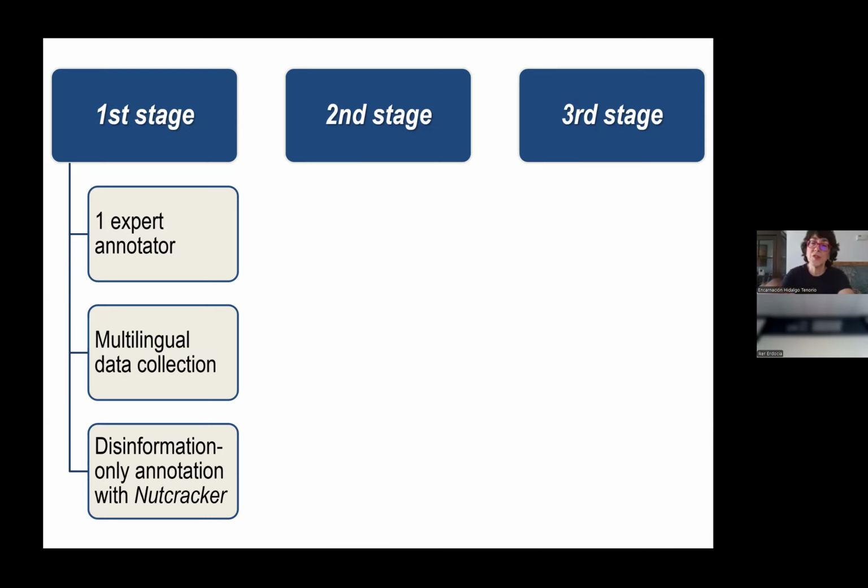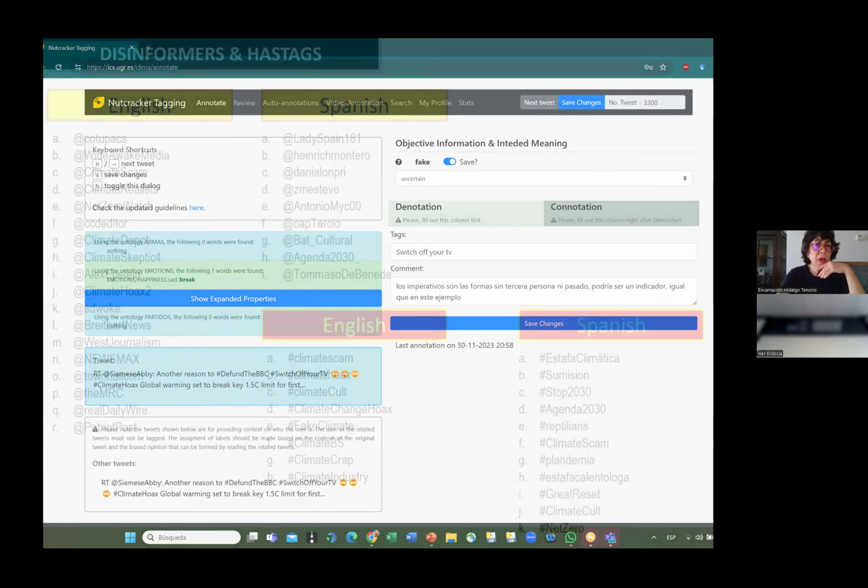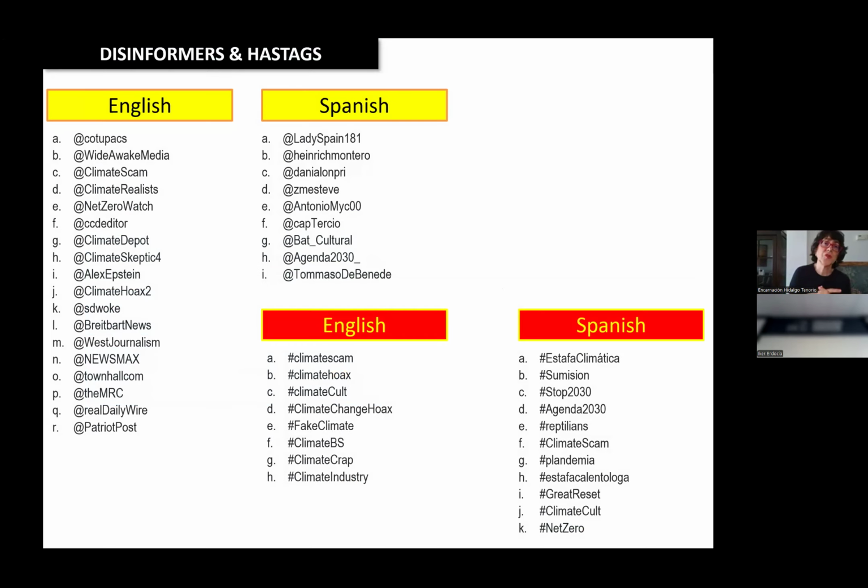We just wanted to use it as a pilot study. For that purpose, we use Nutcracker. This is how it looks like, and we use it just to show you very simply the actual beginning.